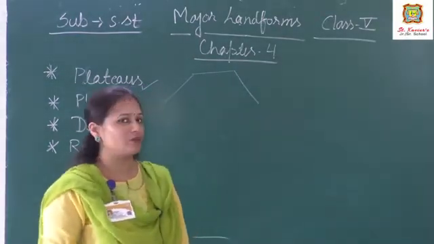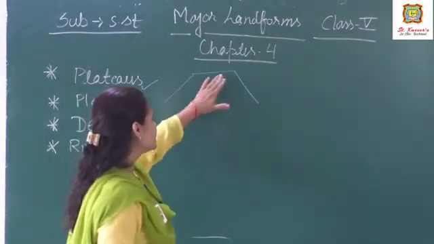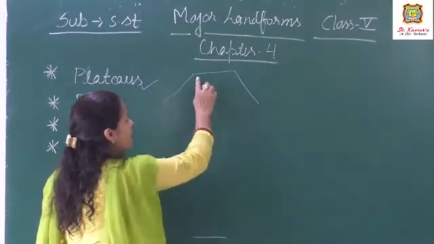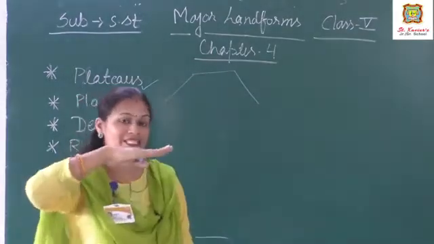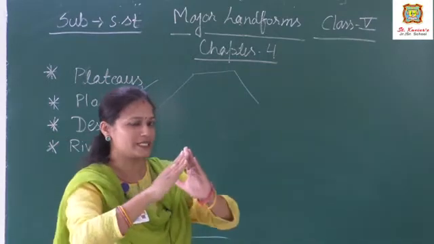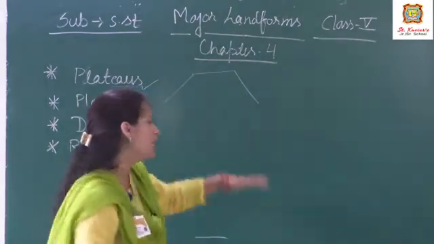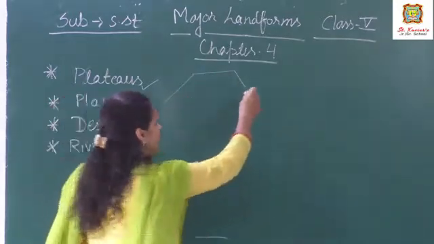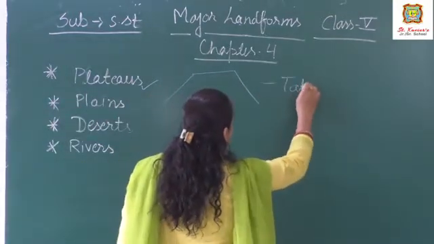Why they are known as tableland? Because it looks like a table shape. It has steep slopes and flat top. The top is flat, not like mountains. In mountains we have conical peak, but in plateaus we have the flat top. Okay. And it is also known as tableland.